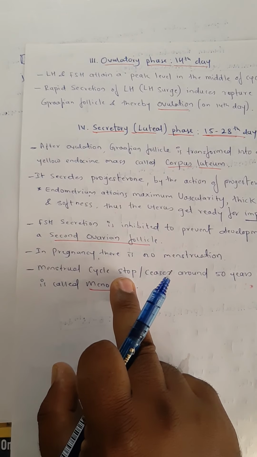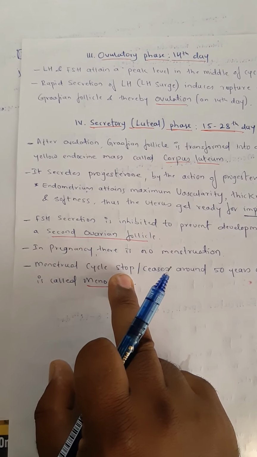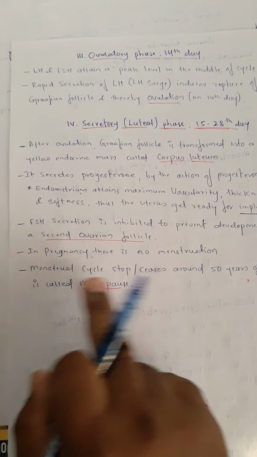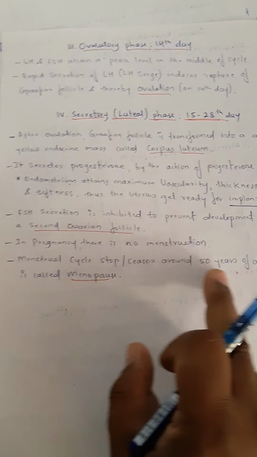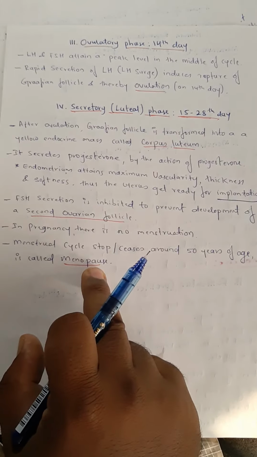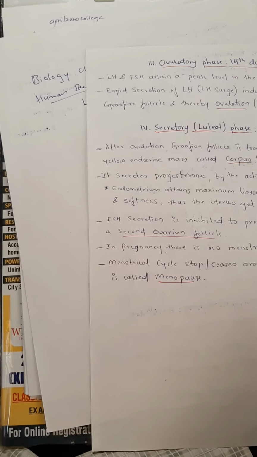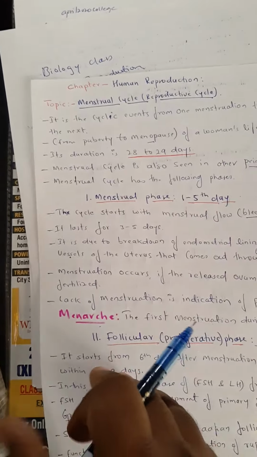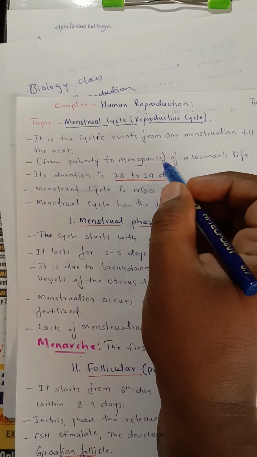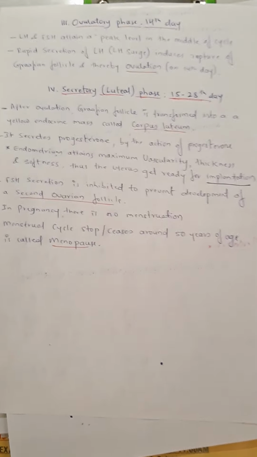The production of sperm cannot be stopped in a man. Throughout his life a man can produce sperm, but the formation of eggs in a woman, the menstrual cycle, stops around 50 years of age, and that phase is known as menopause. So students, I hope you understand this topic, menstruation, one of the important topics for 5 marks in the chapter Human Reproduction. In our next class we will continue with the next topic.